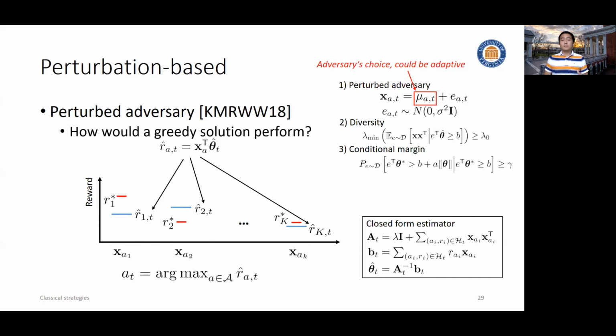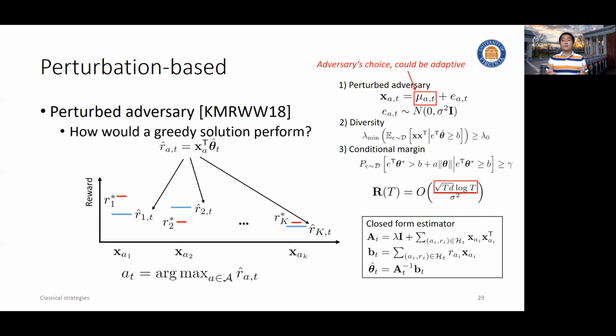If those conditions can be satisfied, they prove that the greedy algorithm's regret is in the same order as a contextual bandit, a linear contextual bandit in this case, like linear CB. It's only scaled by the variance of the perturbation. So that's a quite surprising, amazing result that indicates that in such a benign environment, even a greedy algorithm could be a very good solution for learning by exploration.